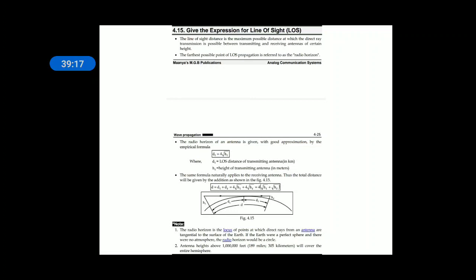The line of sight distance is the distance between which direct ray transmission is possible. The farthest possible point of LOS propagation is referred to as the radio horizon. So the maximum point at which the radio waves are received in line of sight communication is called the radio horizon. Beyond that radio horizon, the waves will not be received, they will enter into space once again. The radio horizon of an antenna is given with good approximation as dt is equal to 4 under root ht. Line of sight distance is dt, ht is the height of the transmitting antenna. The radio horizon is the locus of points at which the direct rays